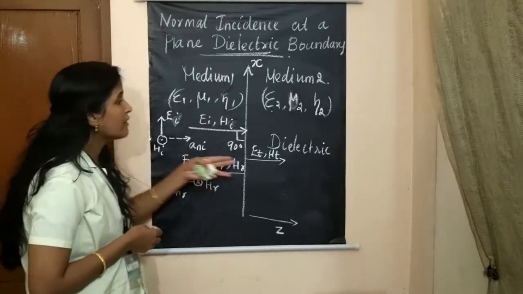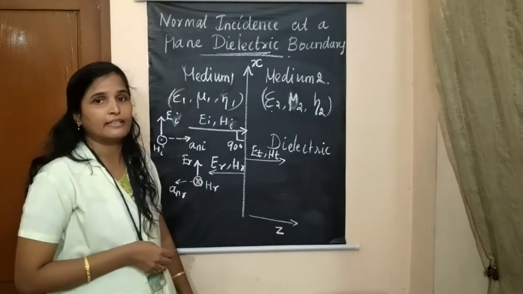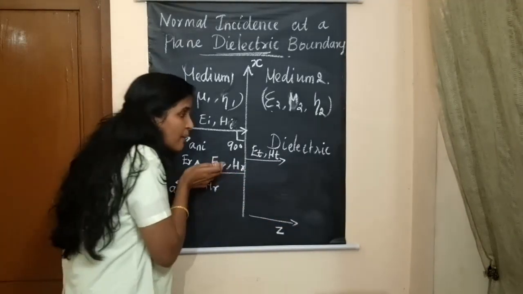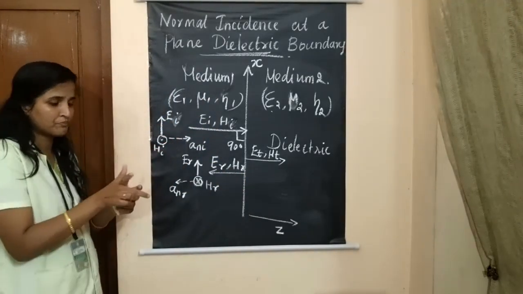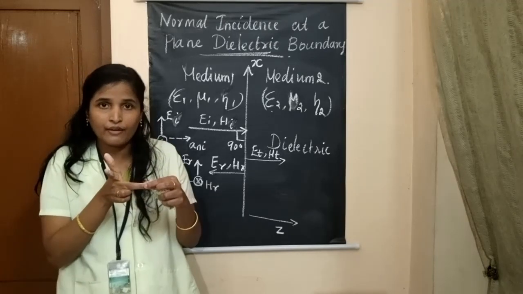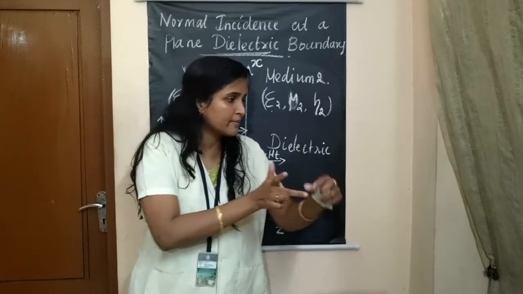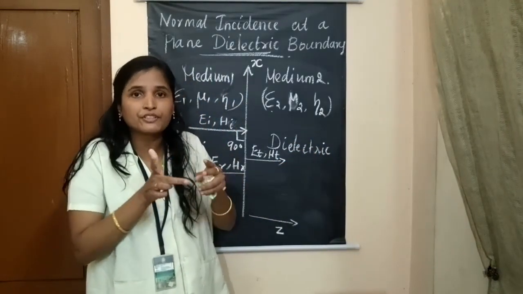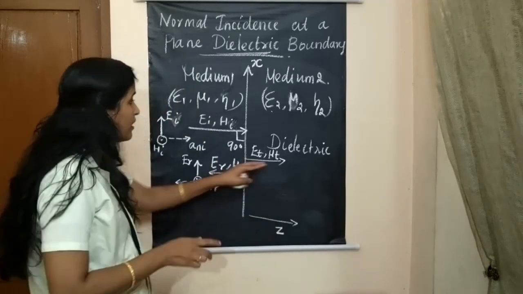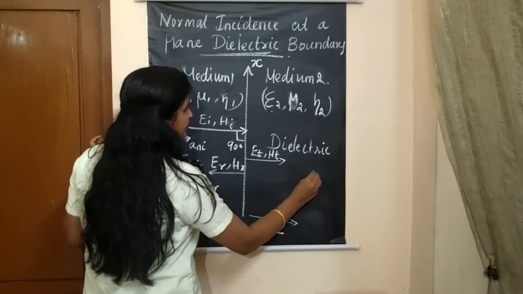Okay, now what will happen to the transmitted wave? If it is the transmitted case, what is happening? The propagation, again, just look at the incident wave. It takes the same direction, and is going into the dielectric. So you can write the direction as it is. There is no change in the transmitted signal. Okay, so you can draw the signal like this.